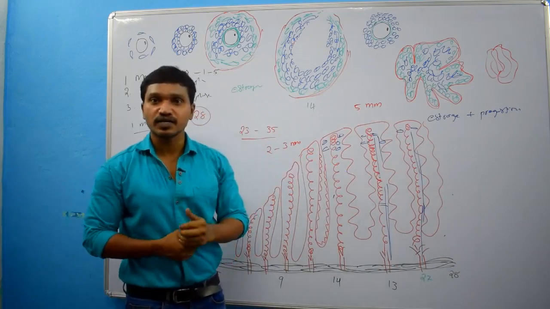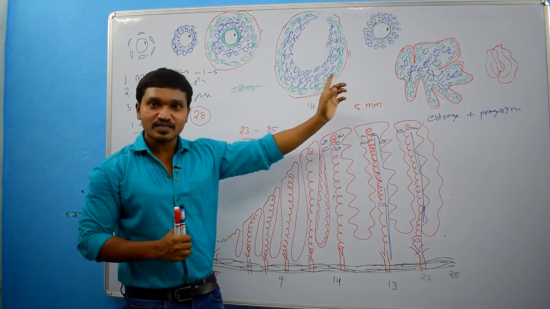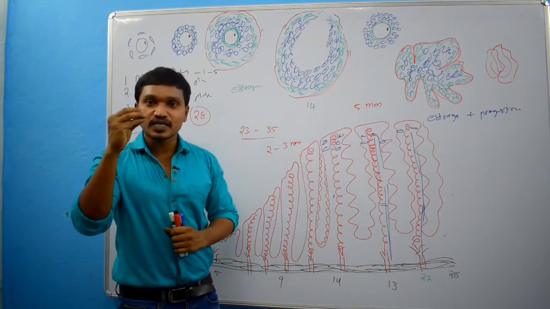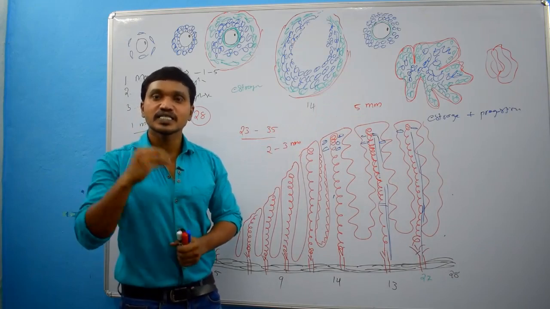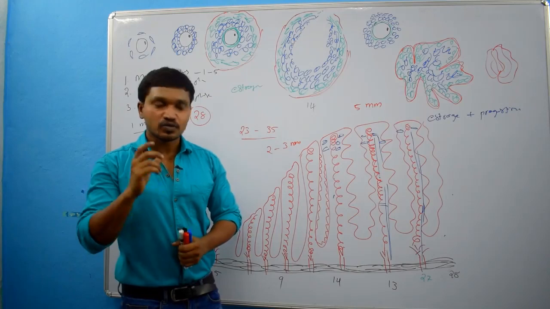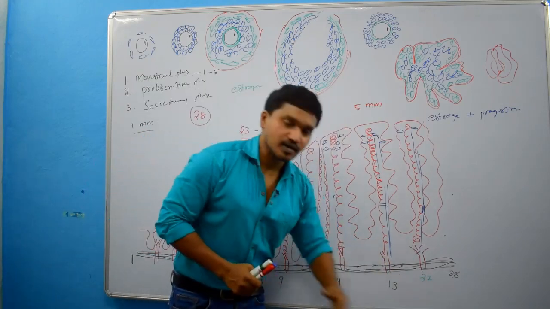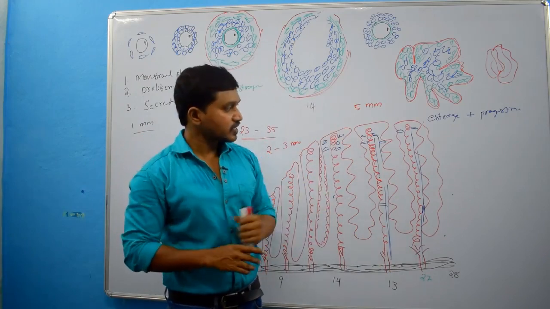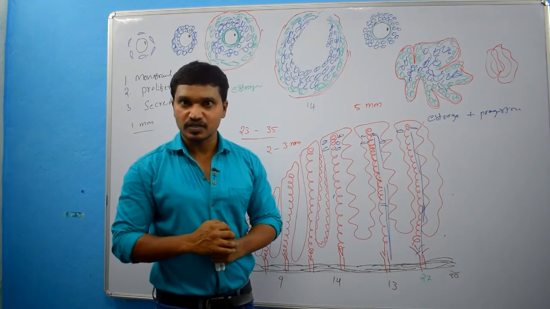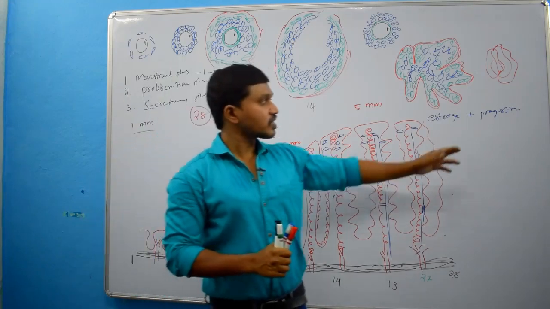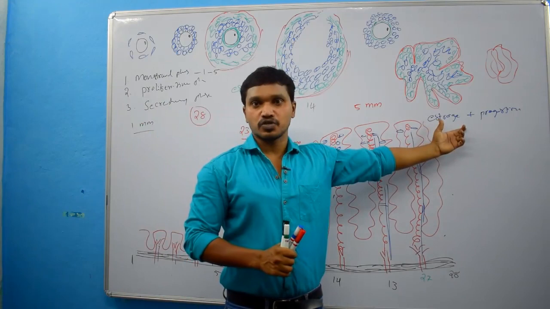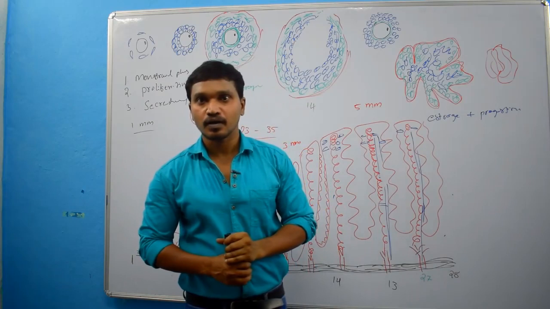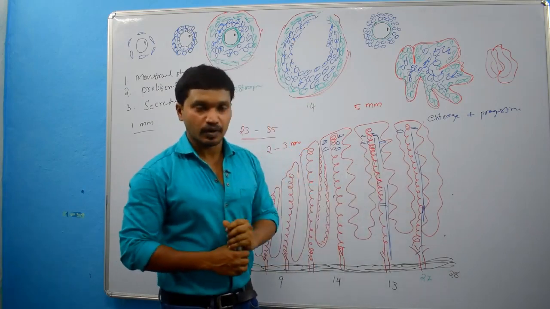At the 27th day of the menstrual cycle, there will be a sudden withdrawal of estrogen and progesterone. Because of that, some changes will happen. Those changes we call ischemic changes. So this phase, from here to here, is what we call the ischemic phase. Now we will see what will happen in the ischemic phase and what the effects are because of the lack, or sudden withdrawal, of estrogen and progesterone. First, we will see them one by one.